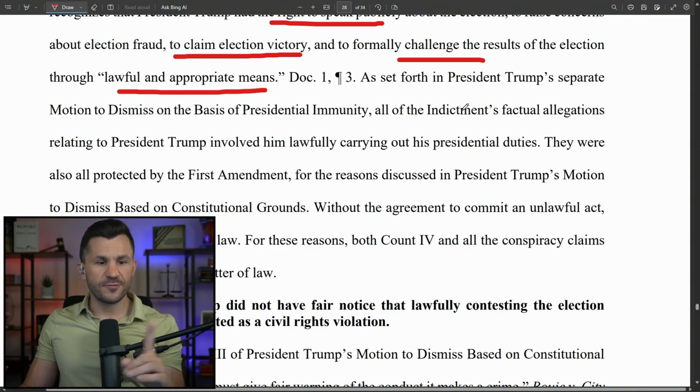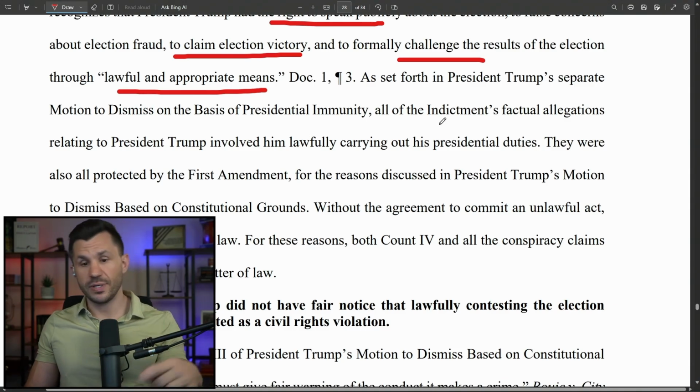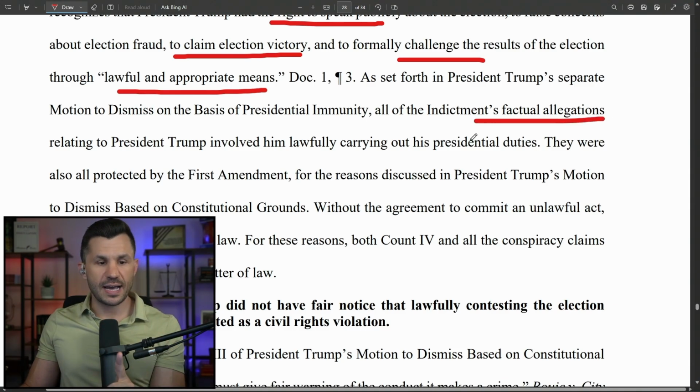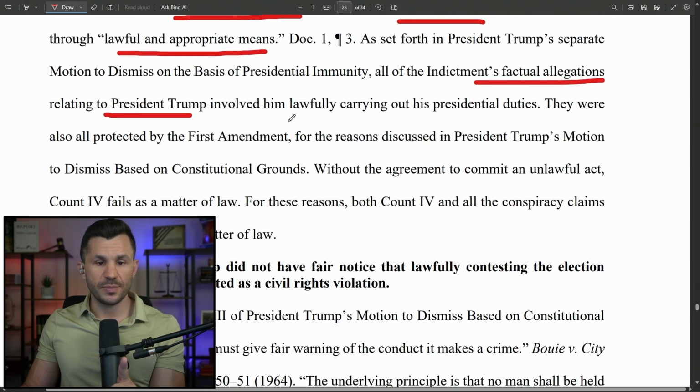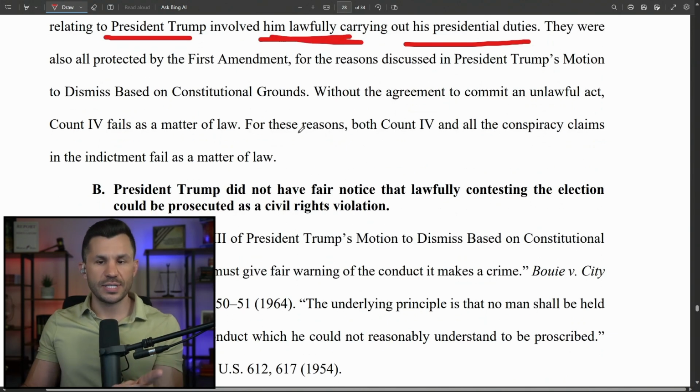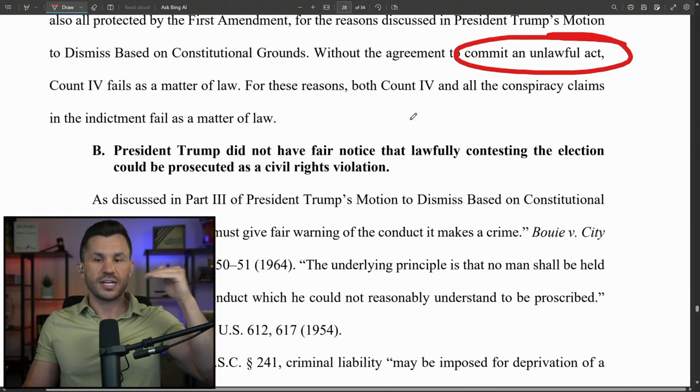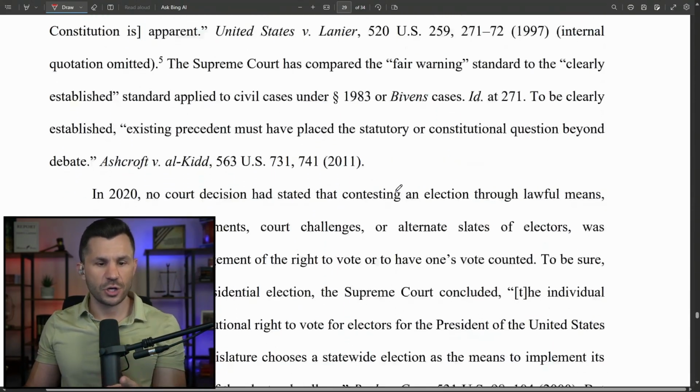But they say, as set forth in Trump's other motion, which we'll read in another segment, all of the indictment's factual allegations relating to Trump involve him lawfully carrying out his presidential duties. They were all protected by the First Amendment, as covered in other motions, and without the agreement to commit an unlawful act, without that element, there is no conspiracy, and so those charges should fail.